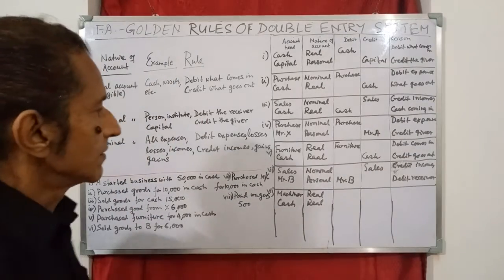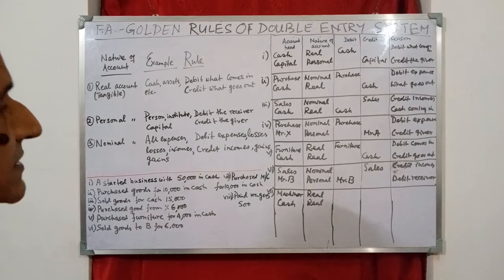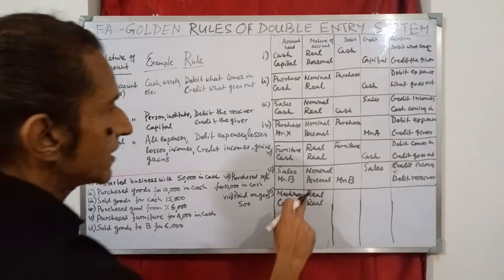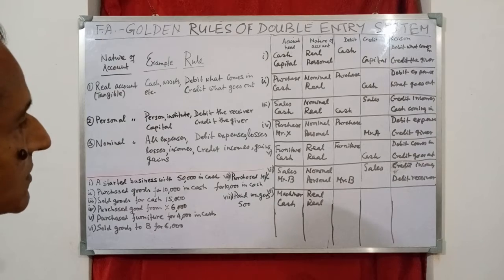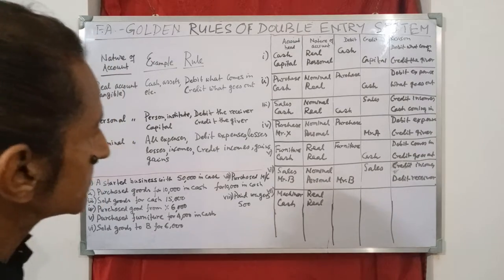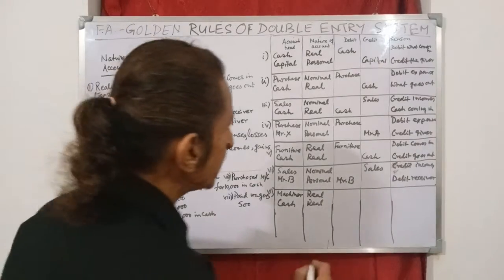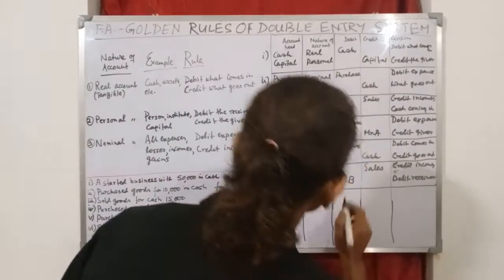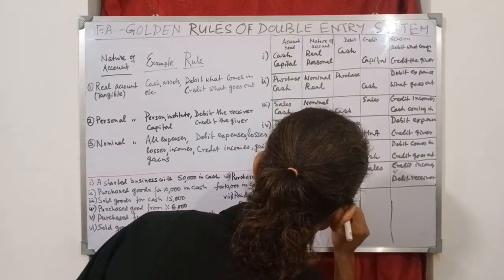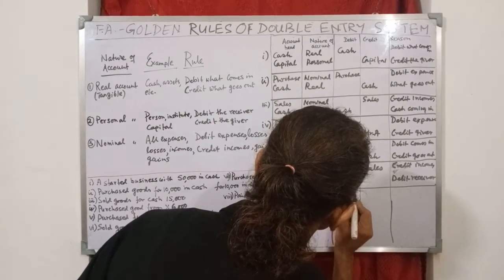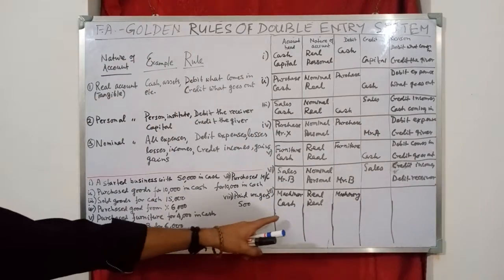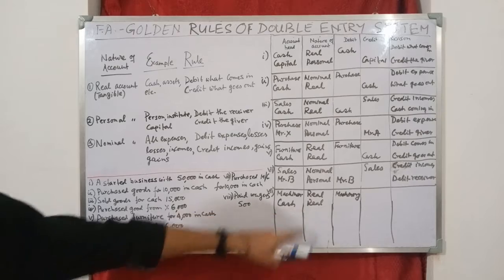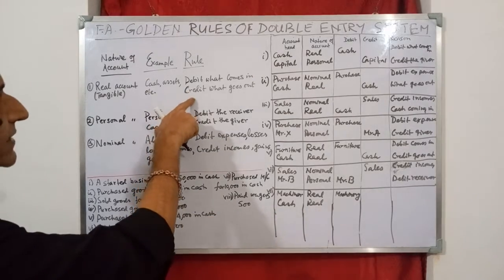Right? Now machinery is purchased, and for real account the rule is debit what comes in, credit what goes out. Since machinery is coming in, so machinery will be debited, so we write machinery in debit column. And cash is going out, the rule is credit what goes out.